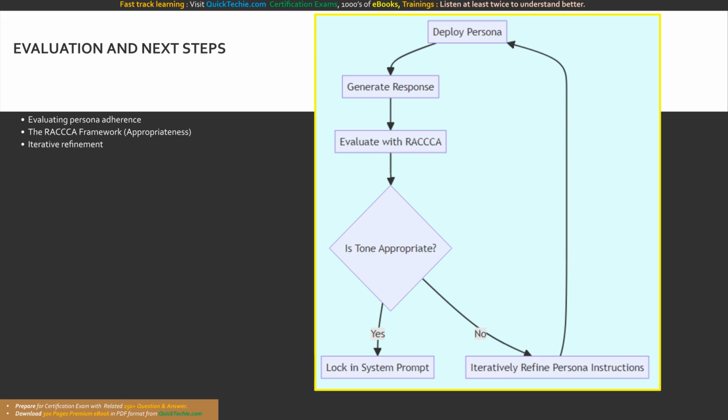This is the iterative evaluation loop. We deploy the persona, generate a response, and evaluate it using RACA. If the tone is appropriate, we lock in the system prompt. If not, we iteratively refine the persona instructions and test again.